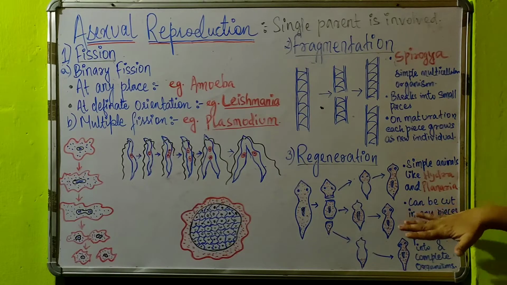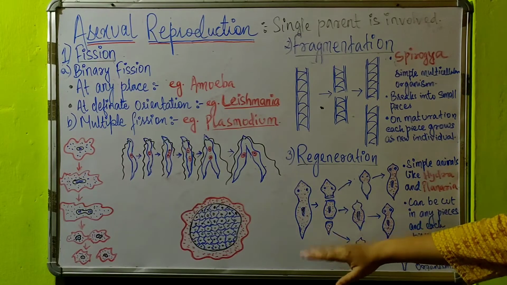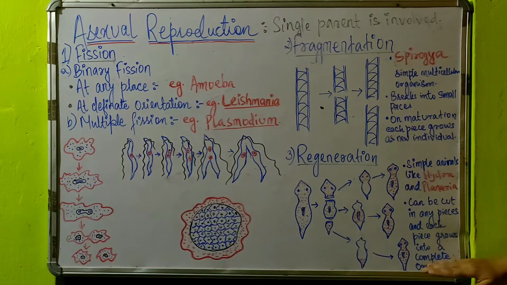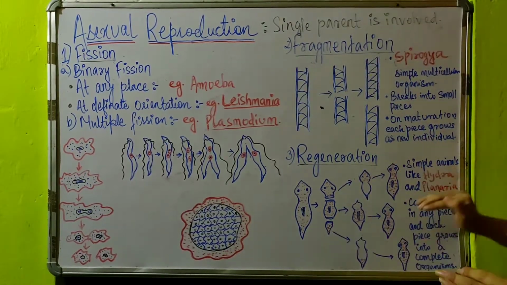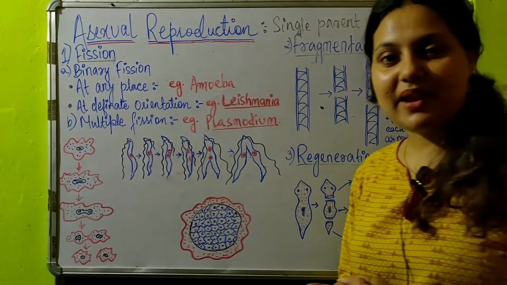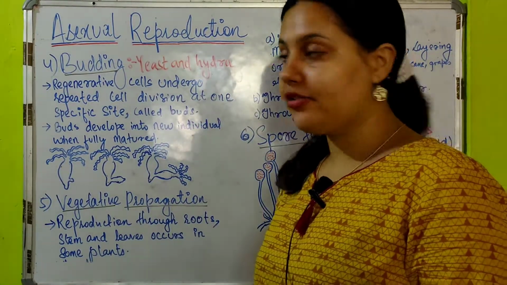In this case there can be a cut in any piece. The body of the parent can be cut into any pieces, and each piece grows into a complete new organism. This happens in hydra and planaria. Now coming to budding, it happens in yeast and hydra.